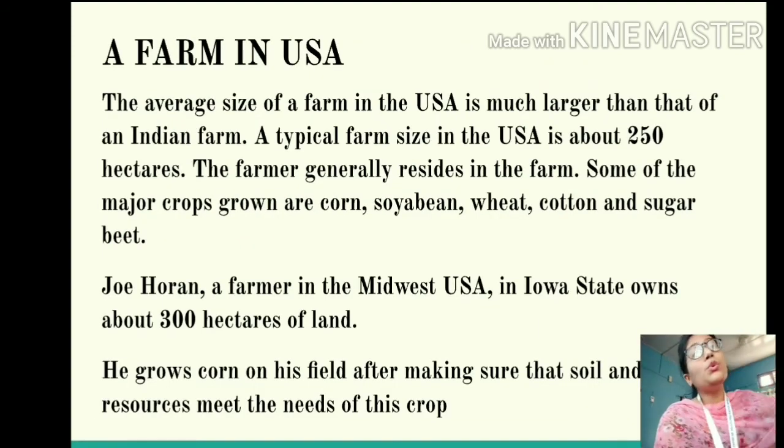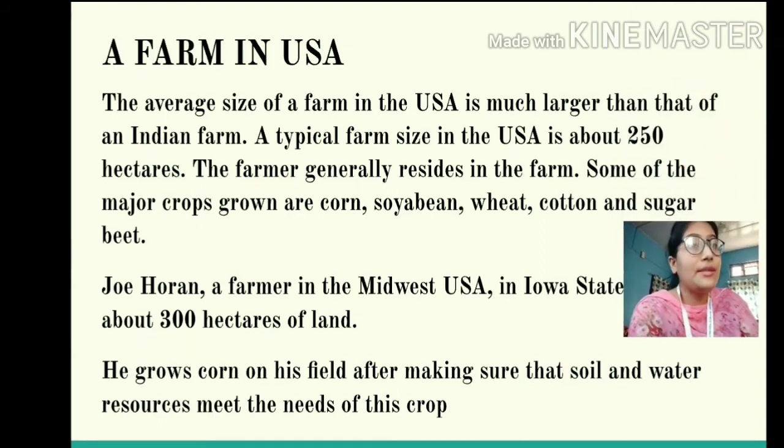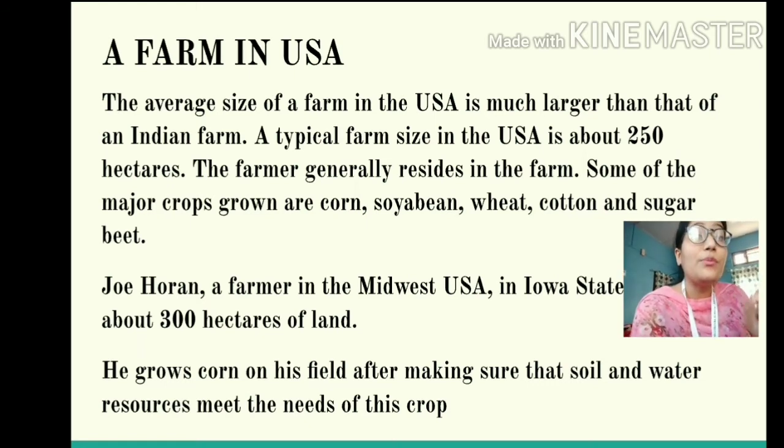Now coming to the farm in the USA, let us see how it is different from the one in India. So students, the average size of a farm in the USA is much larger than that of India. It is around 250 hectares. Can you see the difference? In India it is around 1.5 hectares, but in the USA and in the other developed countries it is around 250 hectares. It is so large, right?